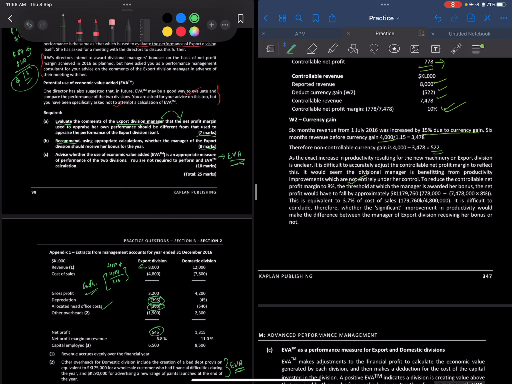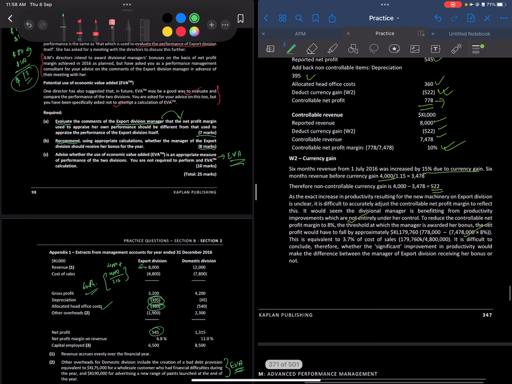To reduce the controllable net profit margin to 8%, the threshold at which managers are rewarded a bonus, the net profit would have to fall by 778 minus 7478 minus that thing, right?